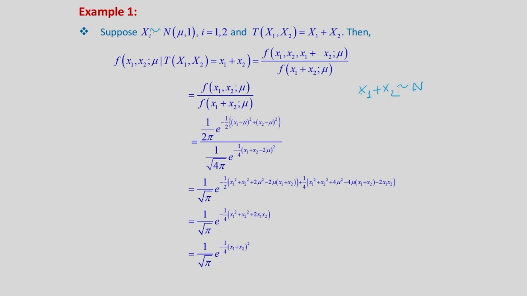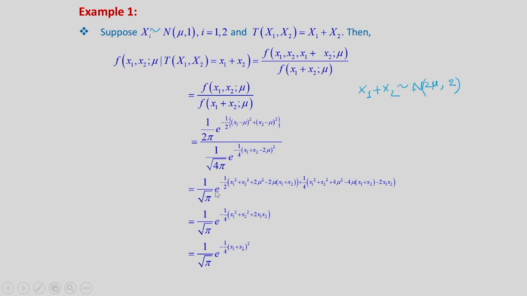Mean will be mean of x1 plus mean of x2, that is 2 mu, and variance of x1 plus variance of x2, that is equal to 2. So, that way this will be normal with mean 2 mu and variance 2. So, therefore, this marginal PDF of x1 plus x2 will be given by this. Now, if we simplify, we will get this expression.